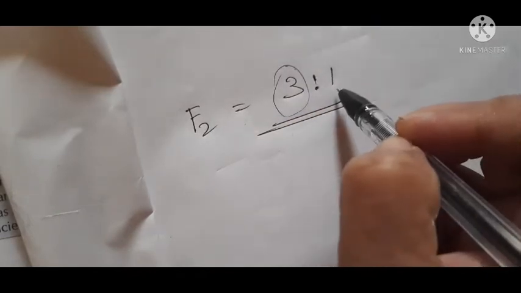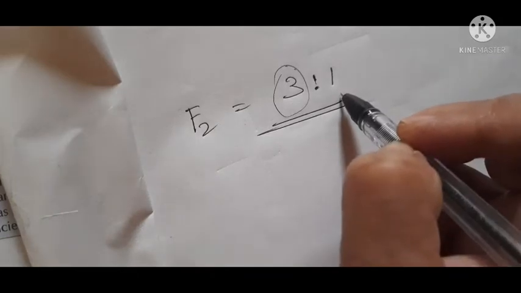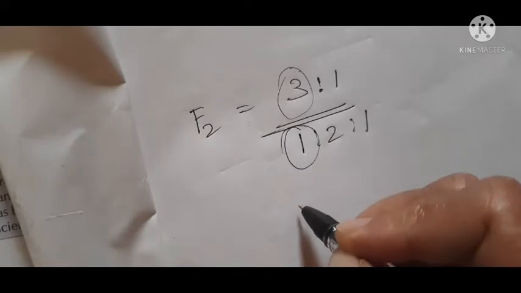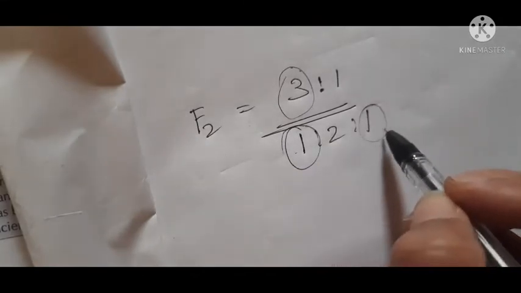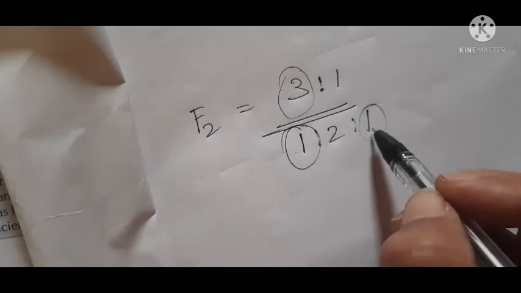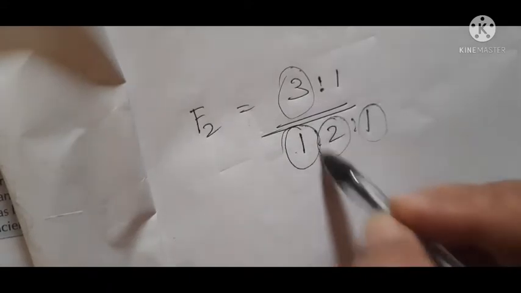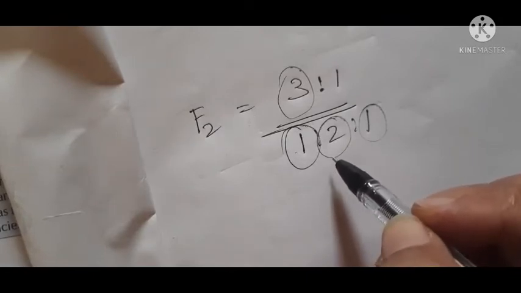If 4 plants are produced, then out of 4 plants, 3 are dominant, 1 is recessive. Or you can say 1:2:1. 1 is pure dominant, means both the genes are same. 1 is pure recessive, means both the genes are recessive genes, which we also say pure, and these two are heterozygous dominant. Here there is one dominant gene, but there is a recessive gene.